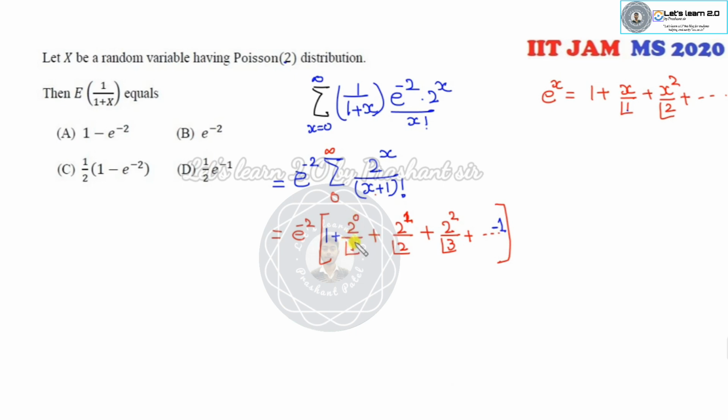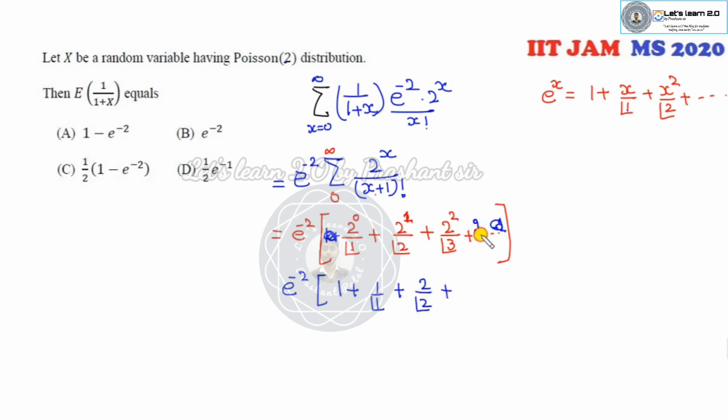Now what is the meaning of that? Can you get the expression of this? This is e raised to power minus 2. This is 1. There is already a 1 here, so there is no need to write this. I can simplify. It is 2 over 2 factorial, and I can write 1 factorial.